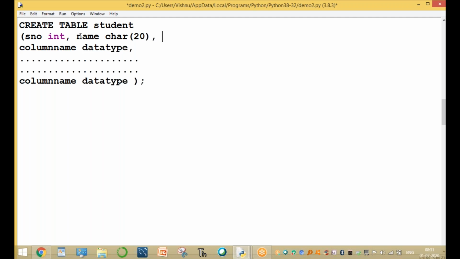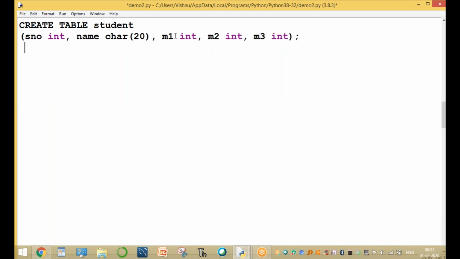What is the difference between text and char? Text means without specifying the size. Char means you specify the size. Here the size is 20, the maximum name length is 20 characters. Now one more column, M1 is integer type, M2 is integer type, M3 is also integer type. Close the parenthesis and semicolon. This is the complete syntax.